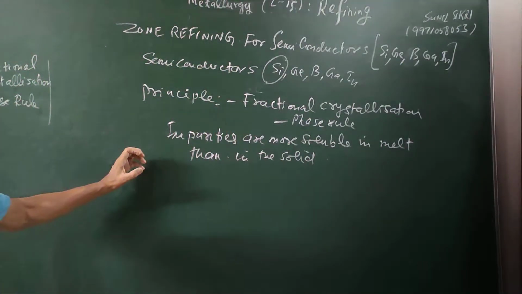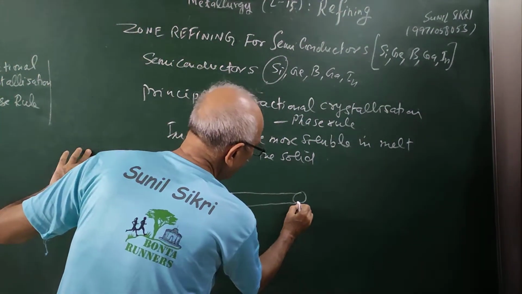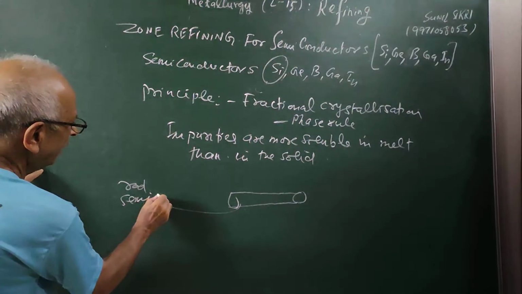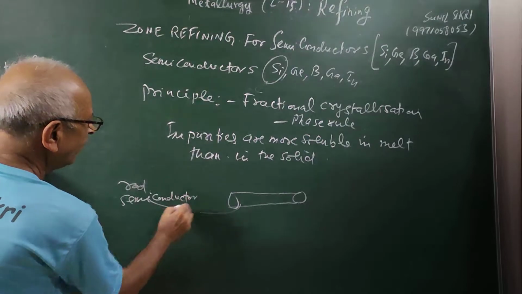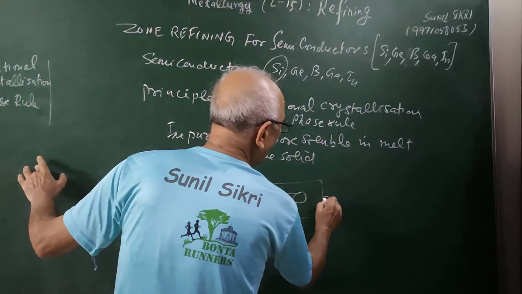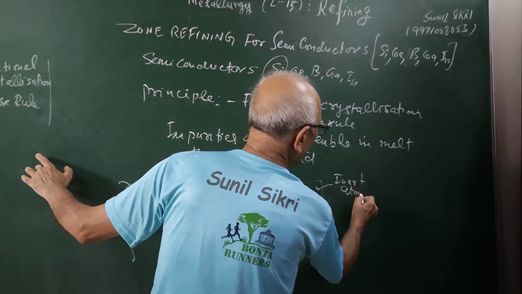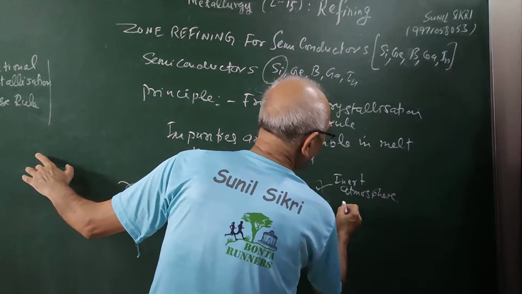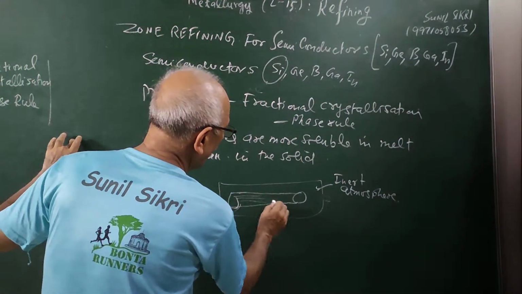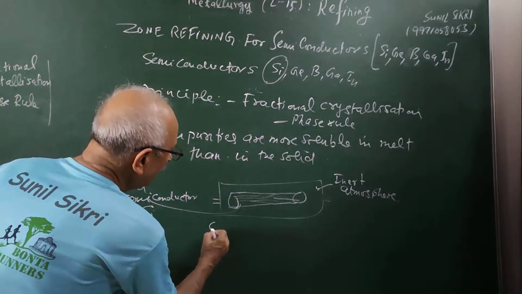What will happen is, if I take a rod of semiconductor, for example silicon, and I put it in a tube where there is an inert atmosphere, so you have some noble gas or inert gas present in this. This is my impure silicon.